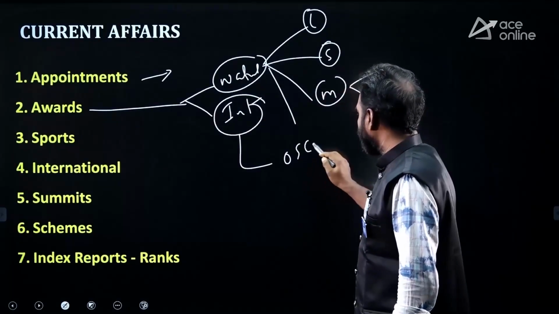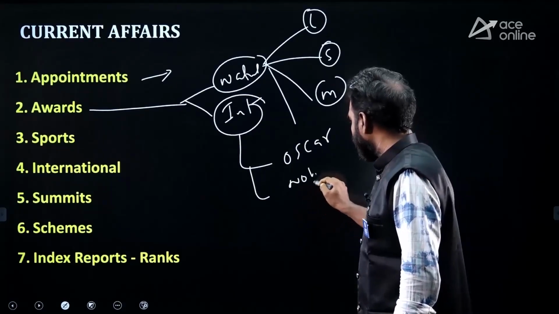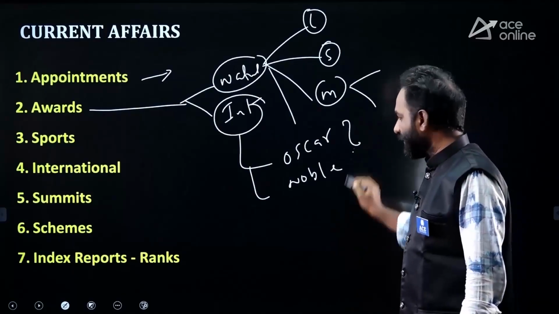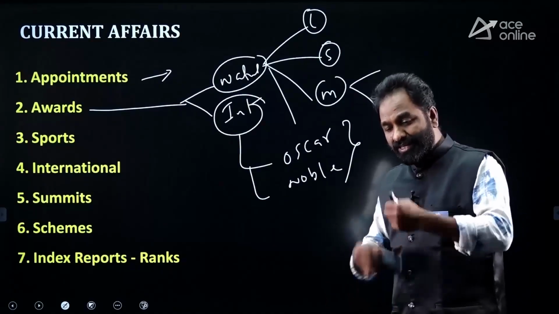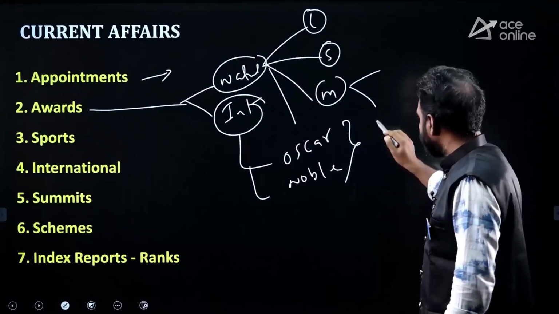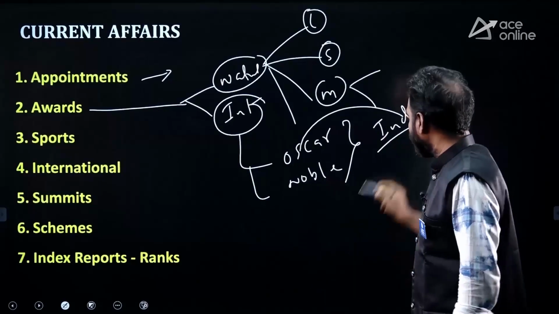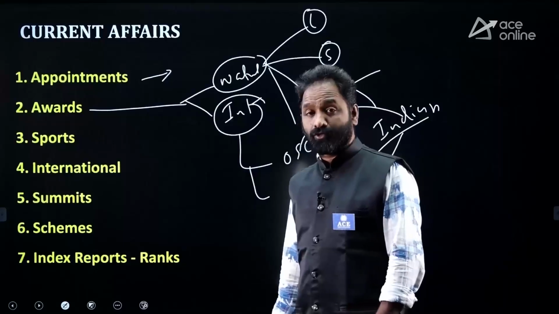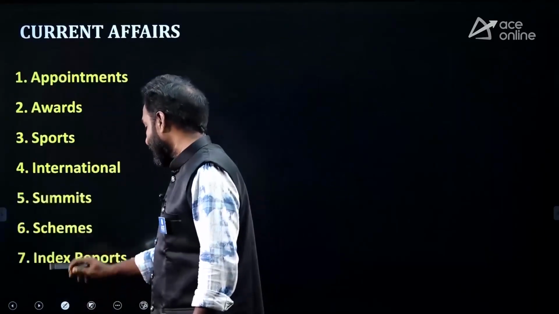For example, there are repeated questions on the Oscar awards and the Nobel Prize. Definitely they are going to ask questions on the Oscars and the Nobel Prize. Who got the Nobel Prize? In which category? For which discovery or invention? You have to remember. And also the history of Indians in the Oscar awards and the Nobel Prize. Abel Prize, Man Booker Prize, Water Prize, Food Prize, like that many prizes are there.